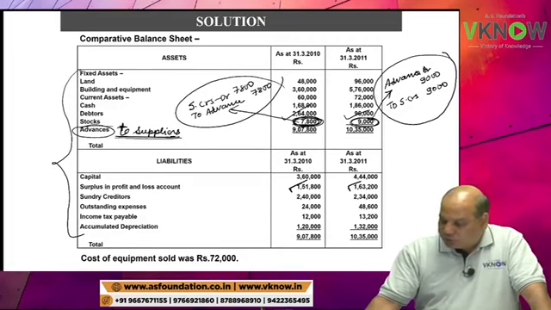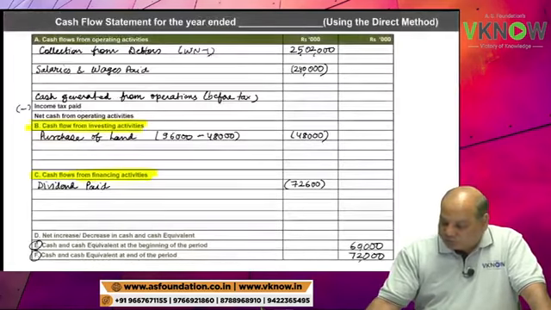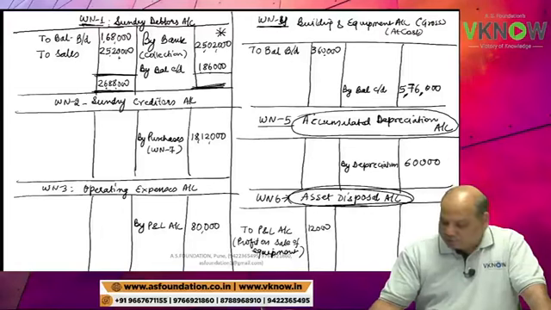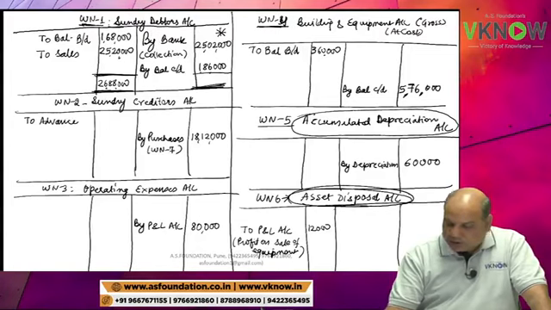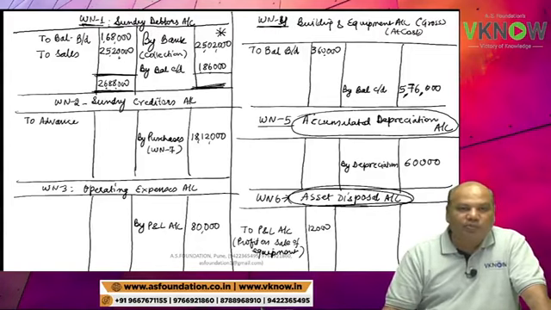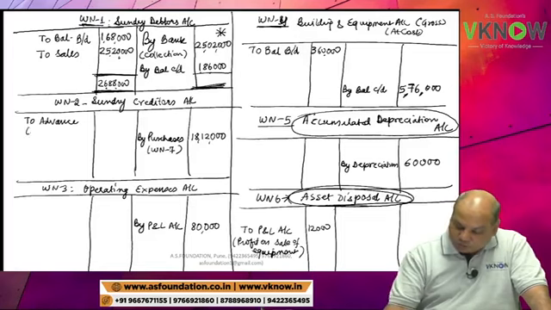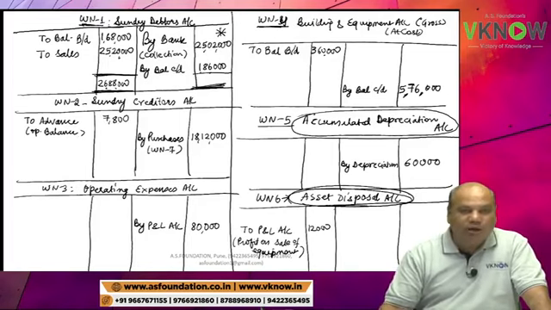So I need to now go to sundry creditor account to record these advances. Otherwise, how will I calculate the actual payment made to supplier? Opening balance. This we are doing to find out payment made to supplier.